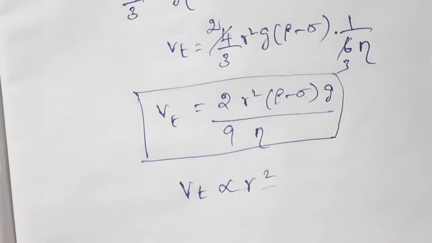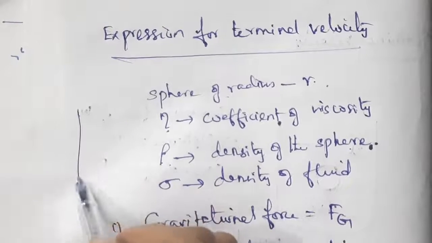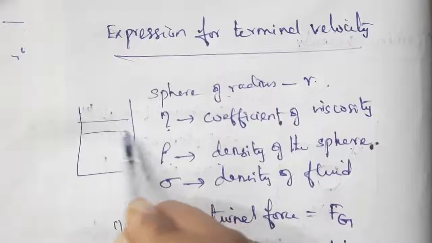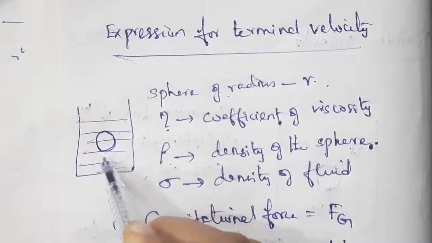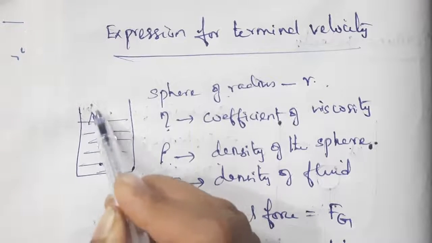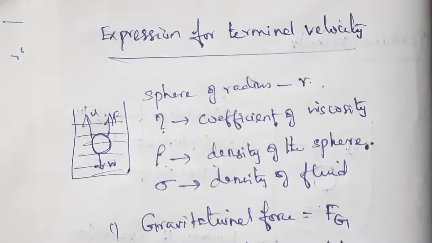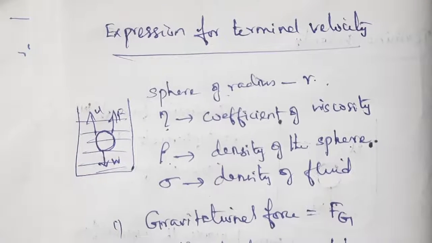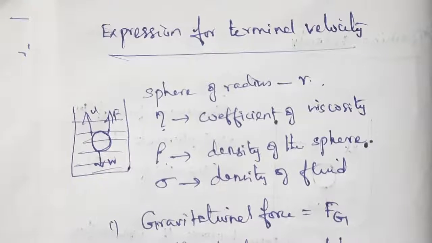So once again listen. Expression for terminal velocity: there is a liquid column filled with viscous liquid. One sphere is falling from rest. Three forces act: the gravitational force acting downward, and the upthrust force and viscous force acting upward. r is the radius of the sphere, eta is the coefficient of viscosity, rho is the density of the sphere, sigma is the density of the fluid.